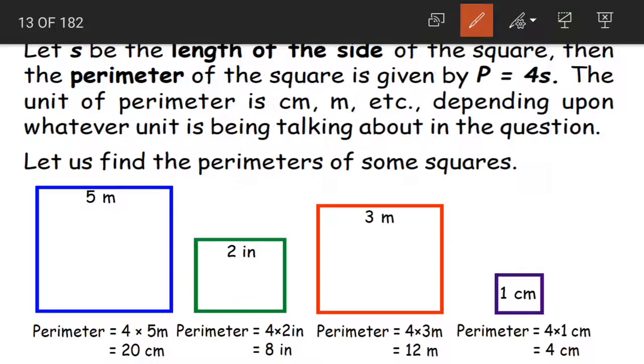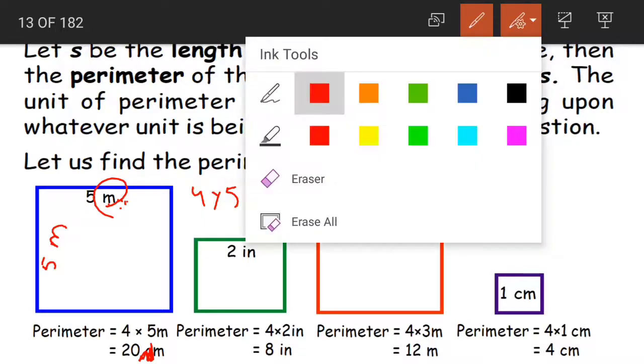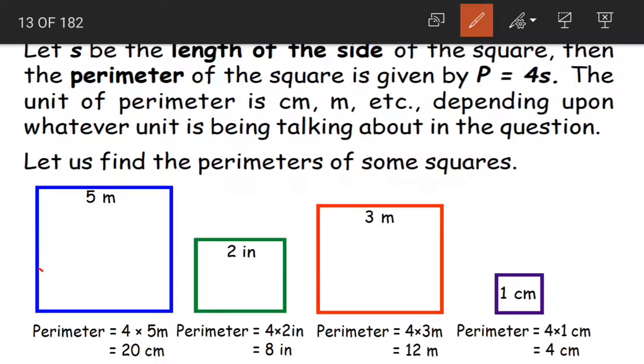Is this clear? Or else, if the side is given in 5 meters, right? So the answer will also be in meters. 4 into 5 meters is equal to 20 meters. The perimeter would be 20 meters. Yes, if you want, you can write the length of all the sides: 5 meters, 5 meters, 5 meters and 5 meters. As the length of all the sides is equal, we have just copied the same length to all the sides.